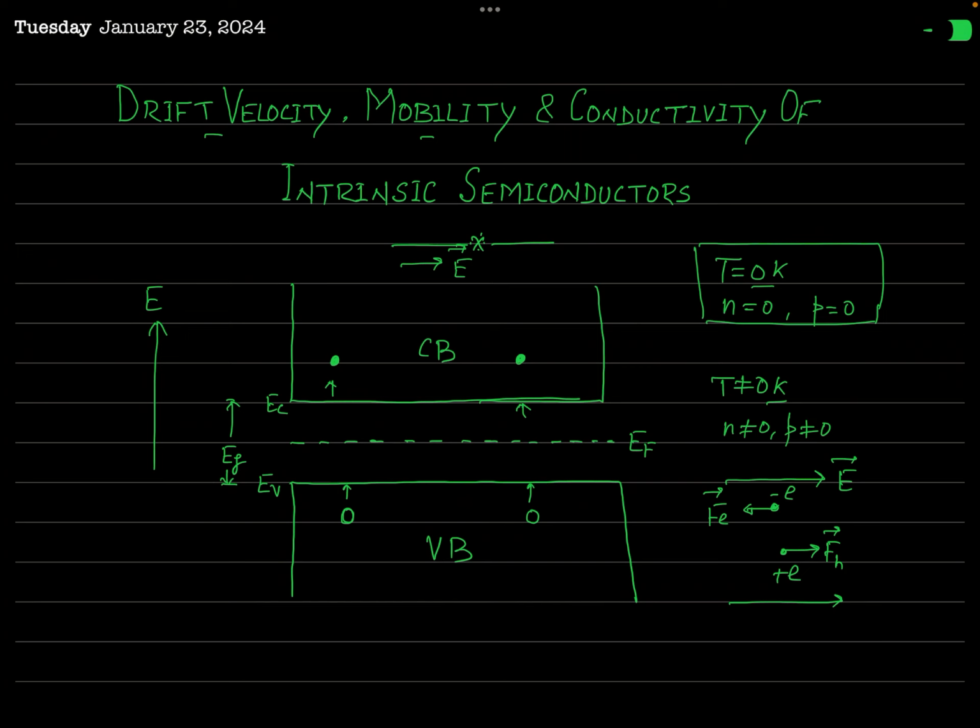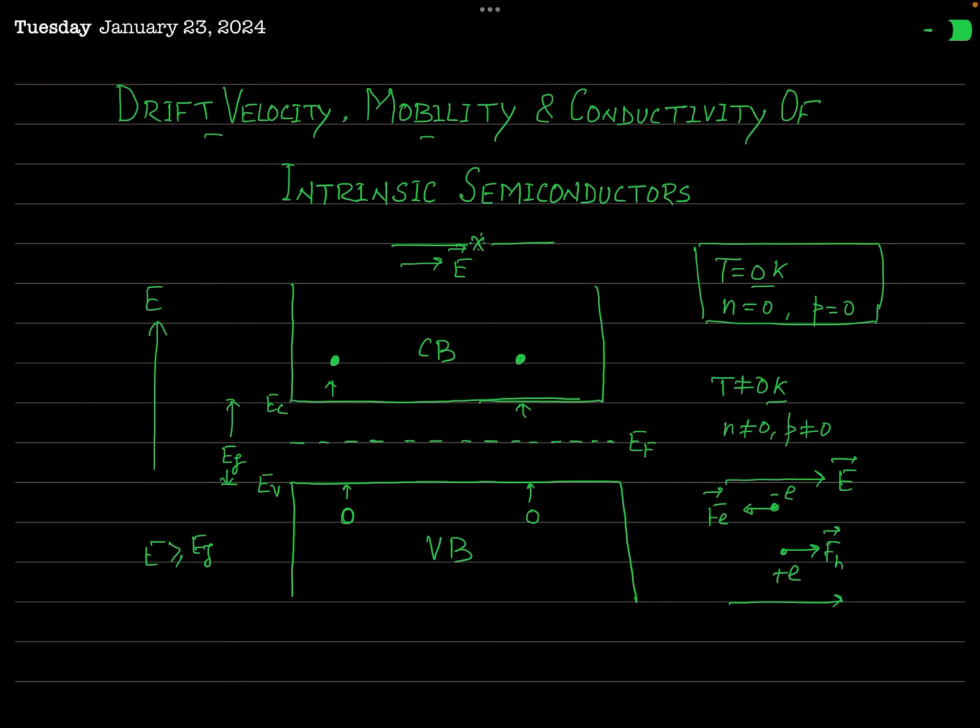Okay, so the valence band is completely filled at 0 Kelvin temperature, and the conduction band is completely unfilled, completely empty, completely vacant. Okay. Now, when temperature is raised, you have seen that some of the electrons will become free from the covalent bond, and they will move to the conduction band when the energy E gained by the electron by thermal agitation or lattice vibration is greater than or equal to the band gap Eg. Okay.